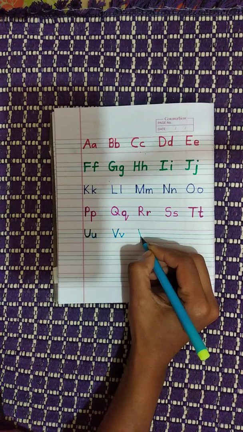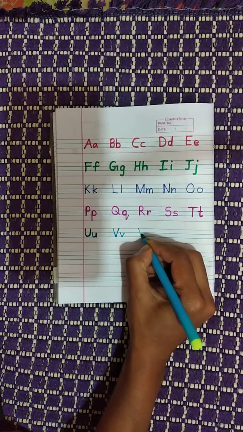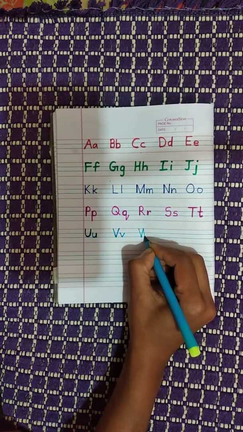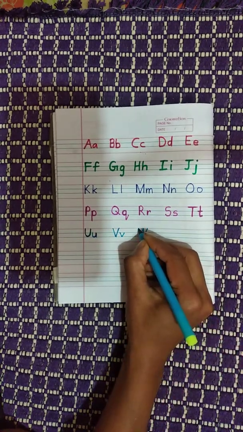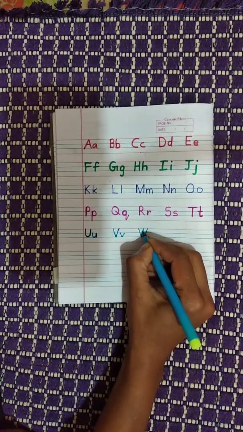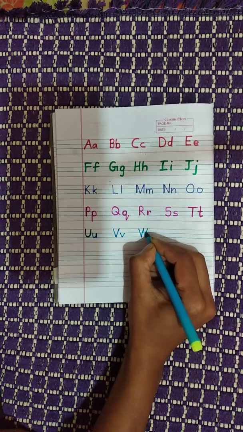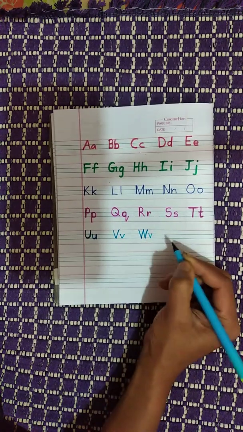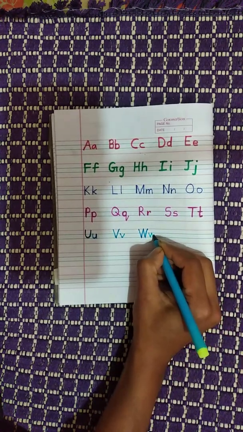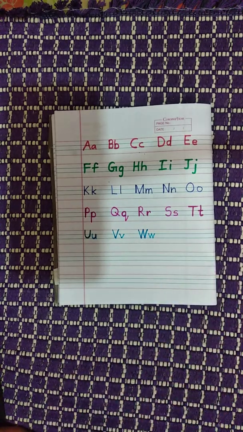Similar to V. Slant, come down, go up, slant, come down, slant, go up, slant. Okay, we will revise once again. Come down slant, go up slant, come down slant and go up slant. Again, small w. Come down slant, go up slant, come down slant, go up slant.